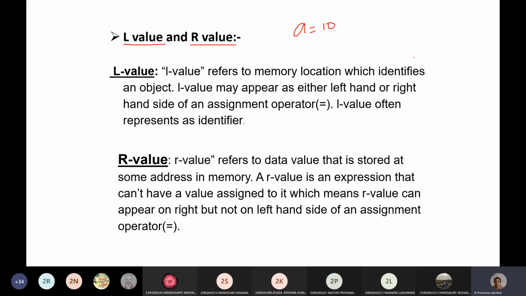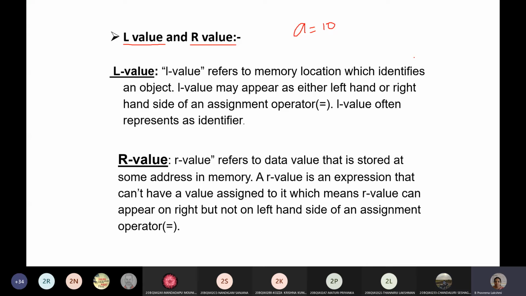What is the L value and what is the R value here? A equals 10. 10 is the R value. L value? A. Okay.